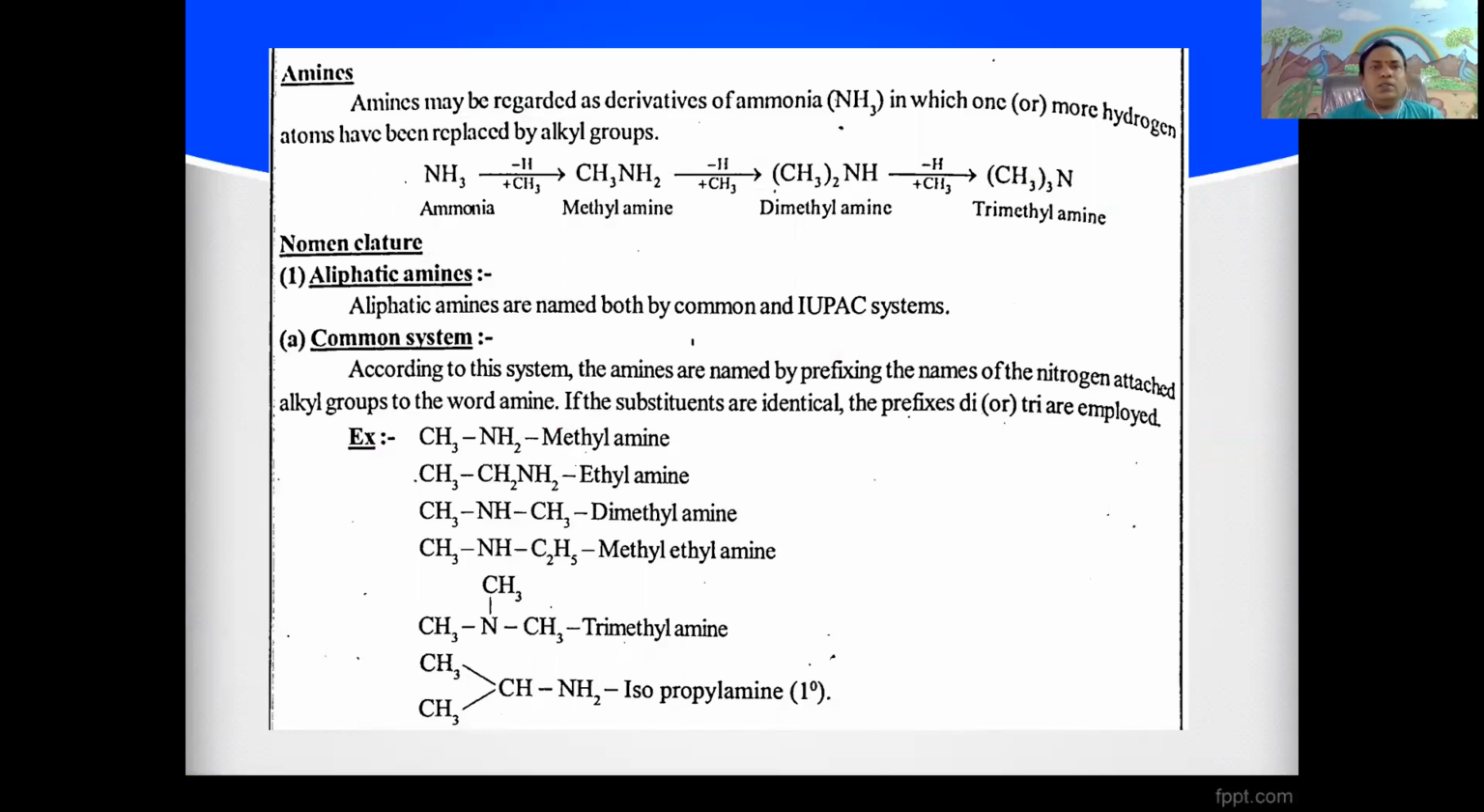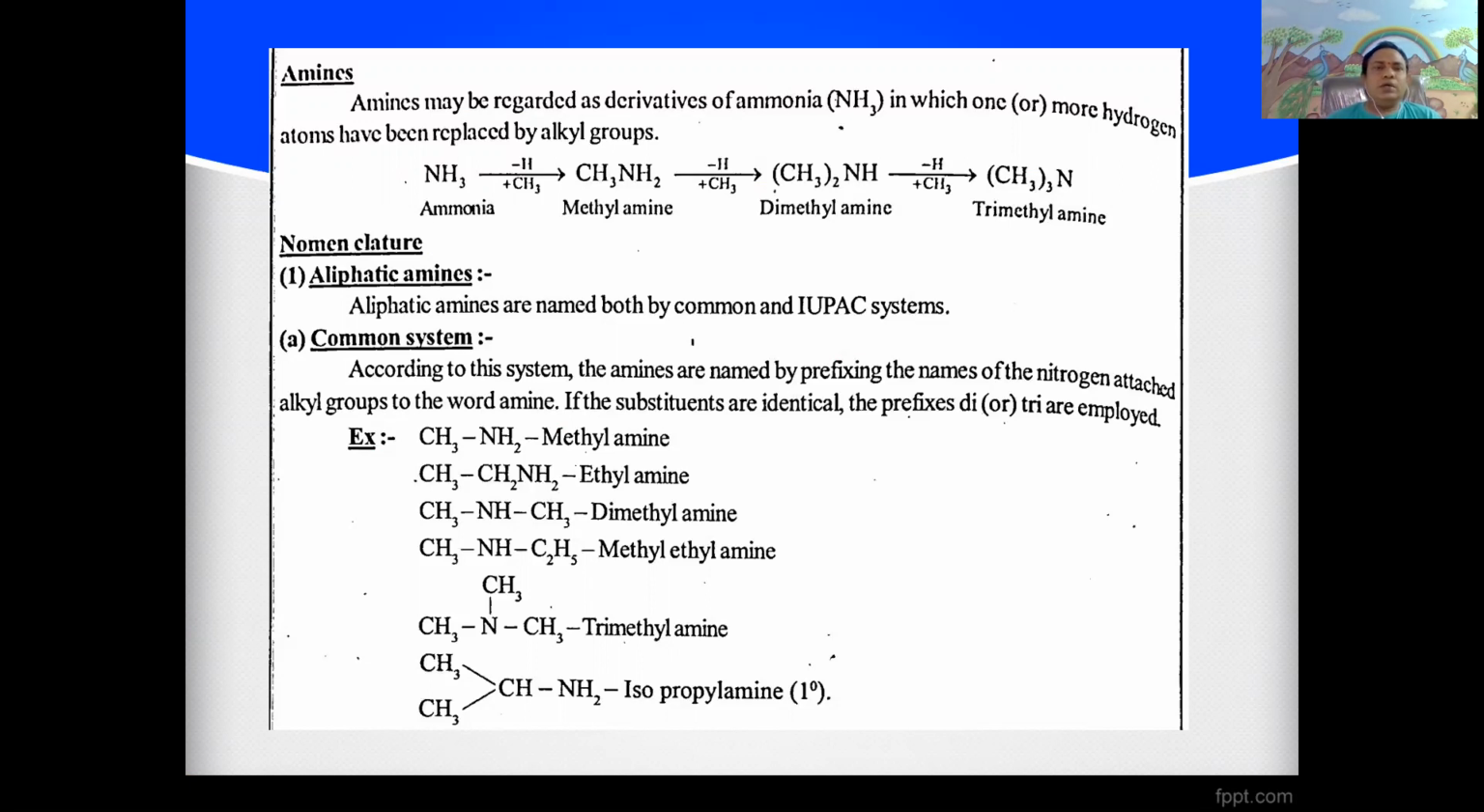Here in the amines, based on the number of alkyl groups covalently bonded to the nitrogen atom, they are classified into four types. That is primary amines, secondary amines, tertiary amines, and quaternary salts.